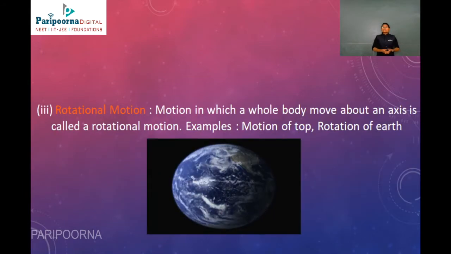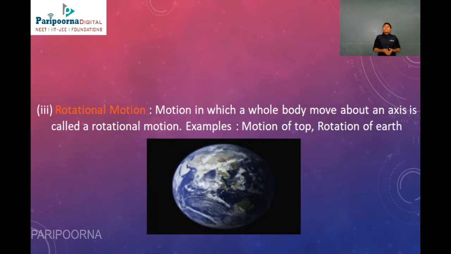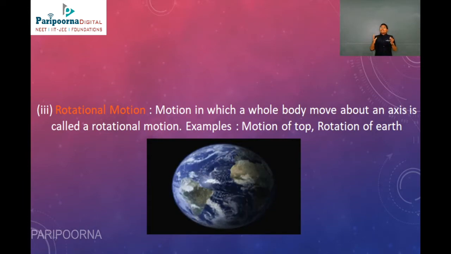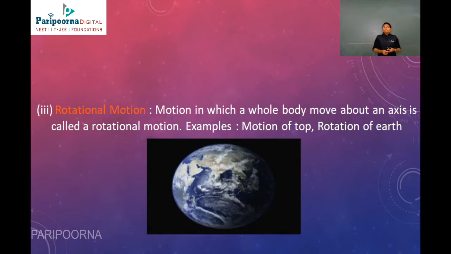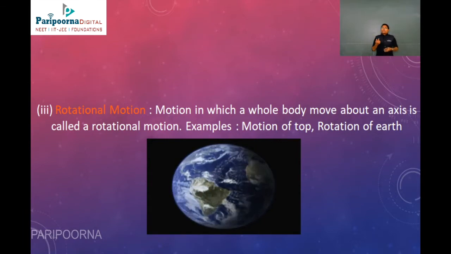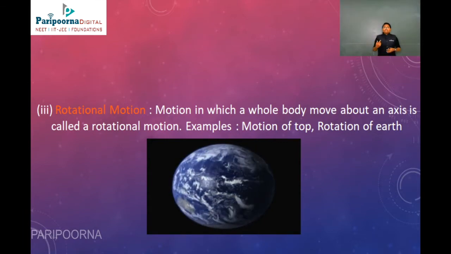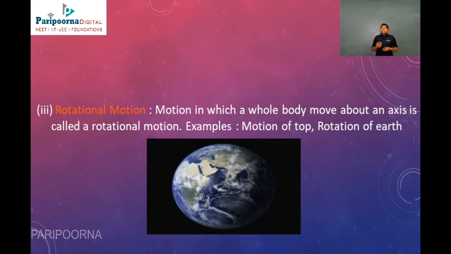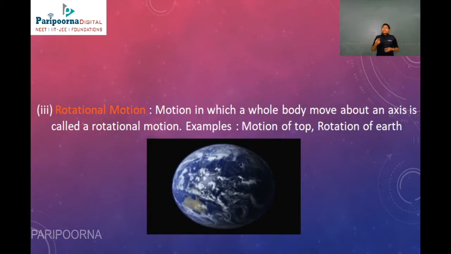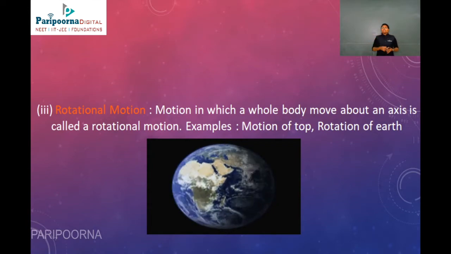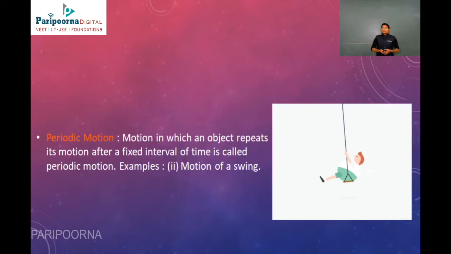Now rotational motion. Motion in which a whole body moves about an axis is called rotational motion. For example, the motion of a top, the pambaram, no, it will rotate. So this is the best example. Likewise, the rotation of the earth, which rotates on its own axis. So these are the examples of rotational motion.